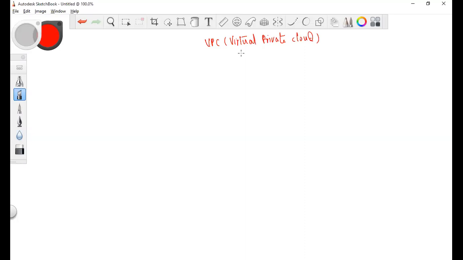Usually in organizations, people create a private network. In the cloud we have VPC. It's not something new in AWS. People generally use private networks, but in the cloud we use VPC.